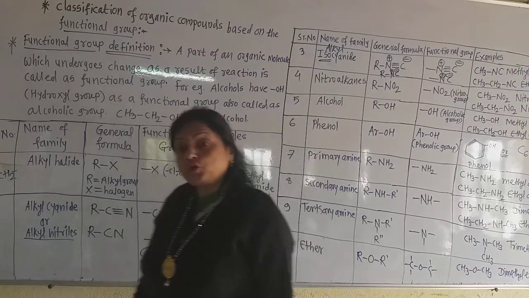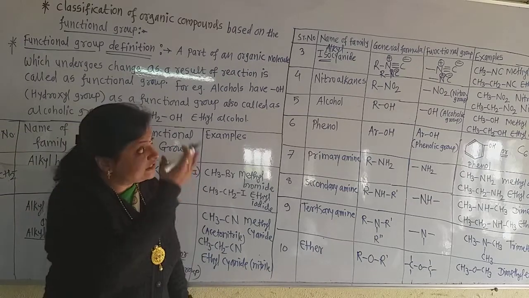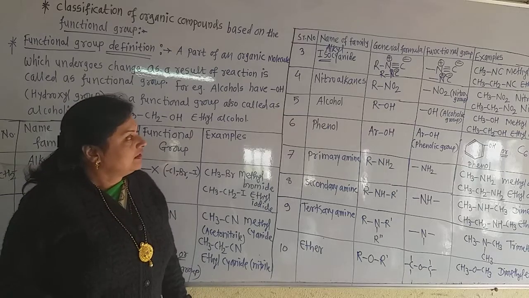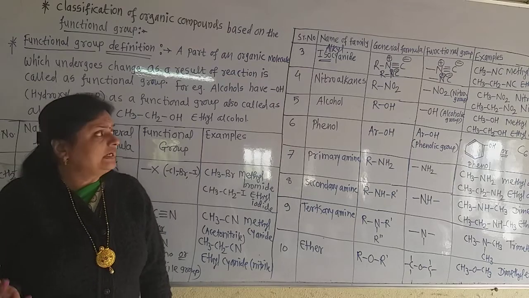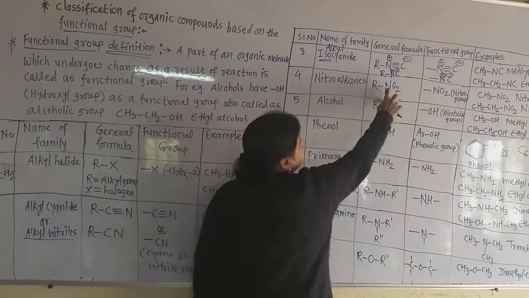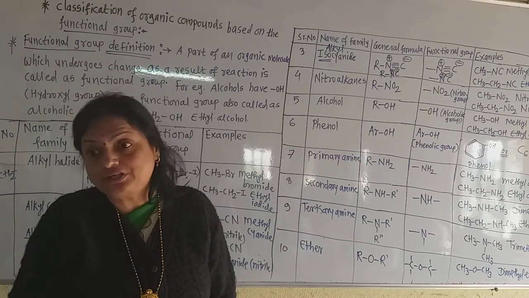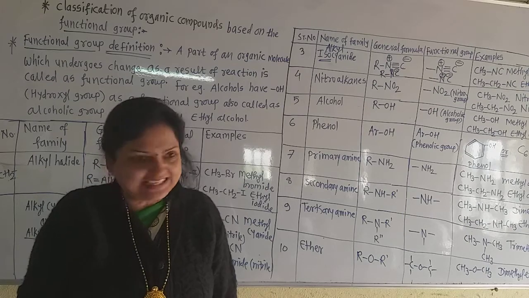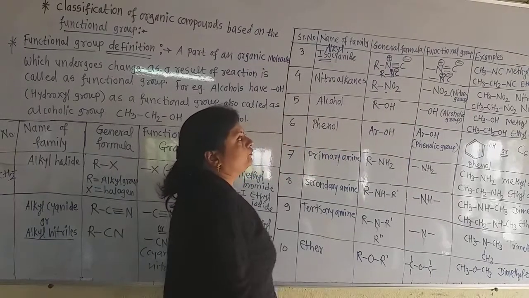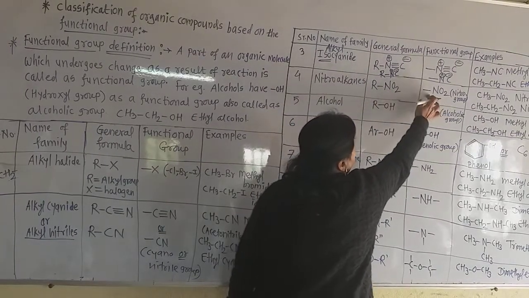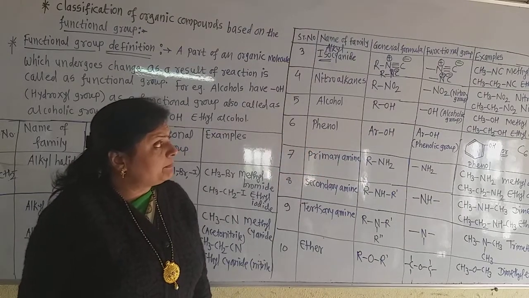Now come to the next group, that is again very important. In 12th standard you have one chapter on all these families. Now come to the nitroalkanes. As the name suggests, the nitro group is attached to these alkanes after removing one of the hydrogens. If we remove one hydrogen from methane, it becomes CH3, that is the methyl group. So this R group only has the NO2, that is the nitro group. Now this NO2 group is also called the nitro group. If R is CH3, then the example is CH3NO2.